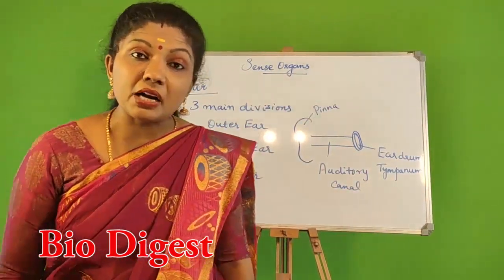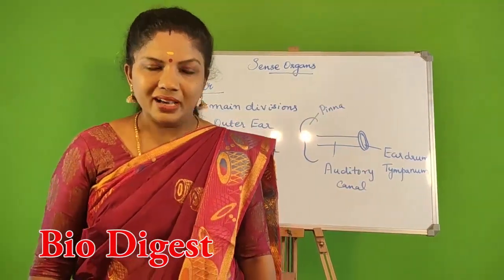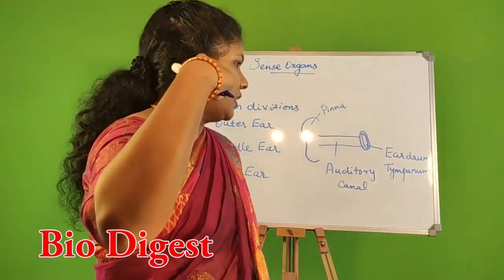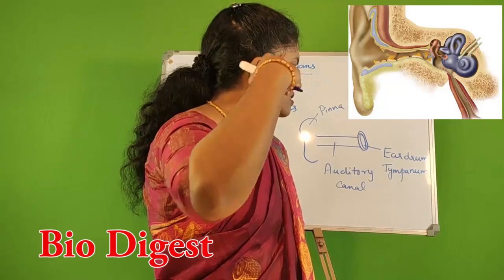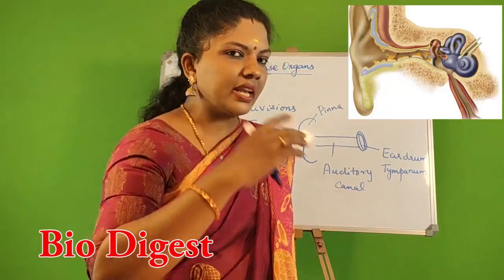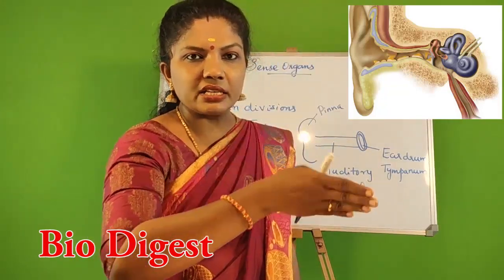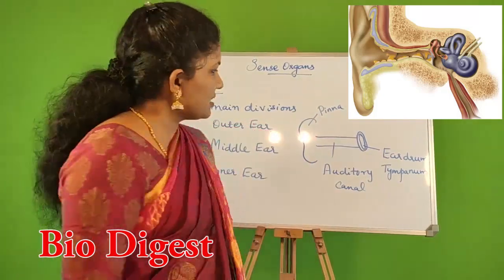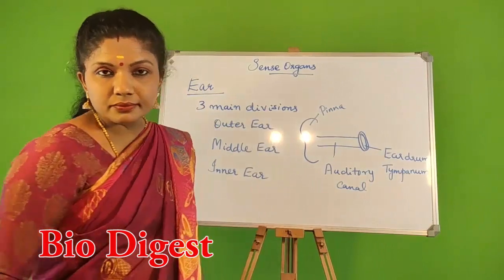So these are the parts of the outer ear. I repeat, the outer ear consists of pinna, the auditory canal that you can see, and the auditory canal leads and finally ends in eardrum or the so-called tympanum. That is the part of outer ear.